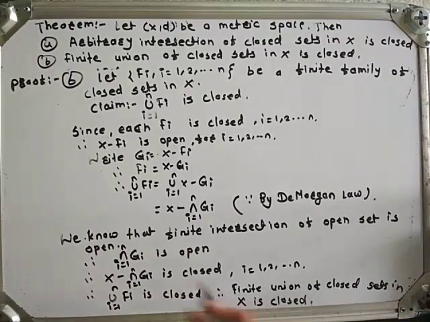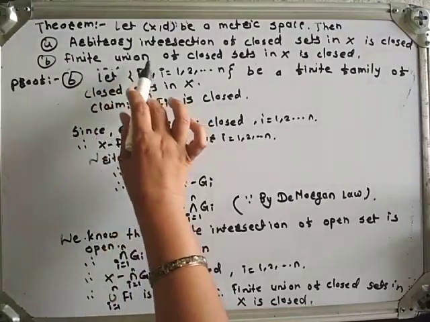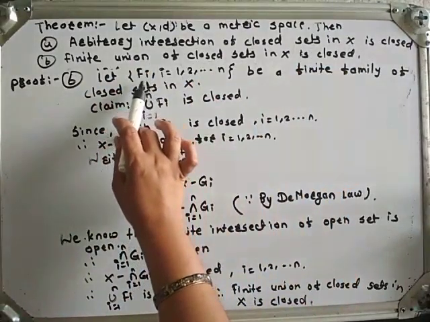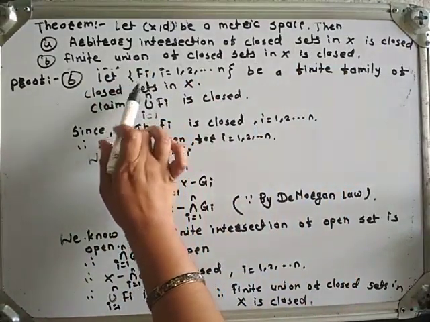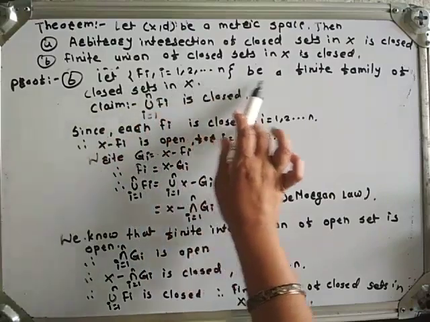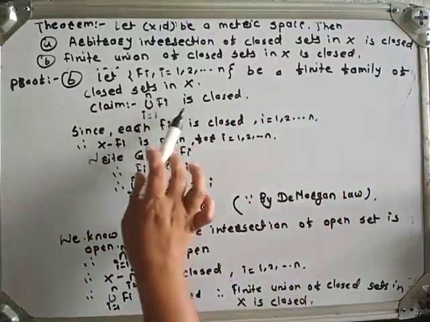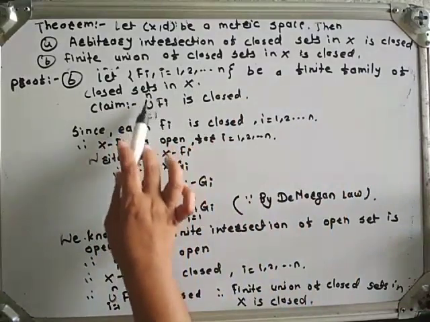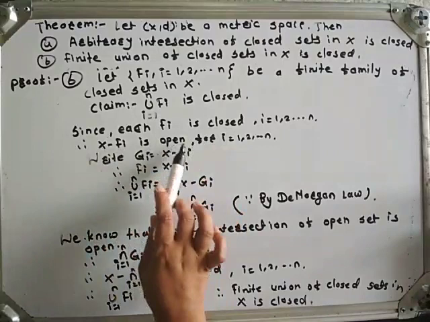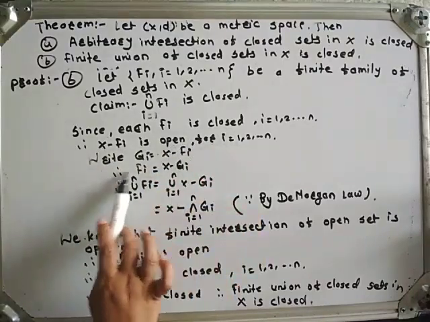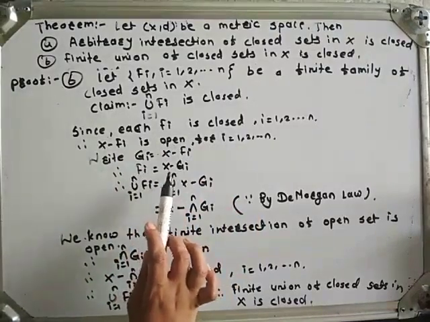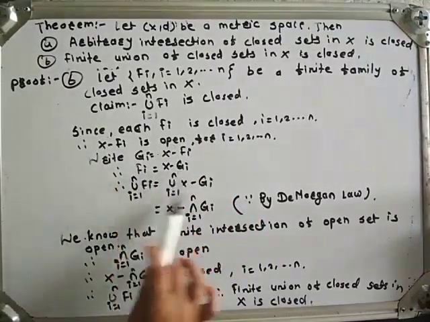See here, what we have to prove? Finite union of closed sets in X is closed. For this, let us consider Fi, i runs from 1 to n, be a finite family of closed sets in X. We have to prove union Fi is closed. Since each Fi is closed, their complement is obviously open, right? Gi equals X minus Fi. Therefore, Fi is nothing but X minus Gi. Take union on both sides.